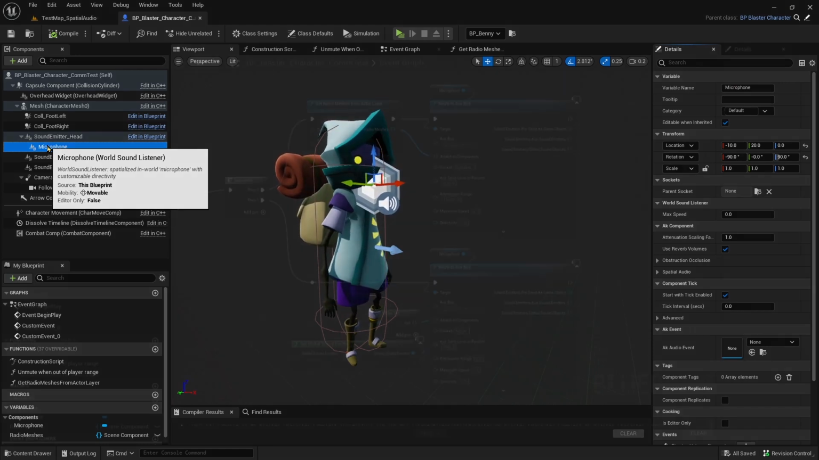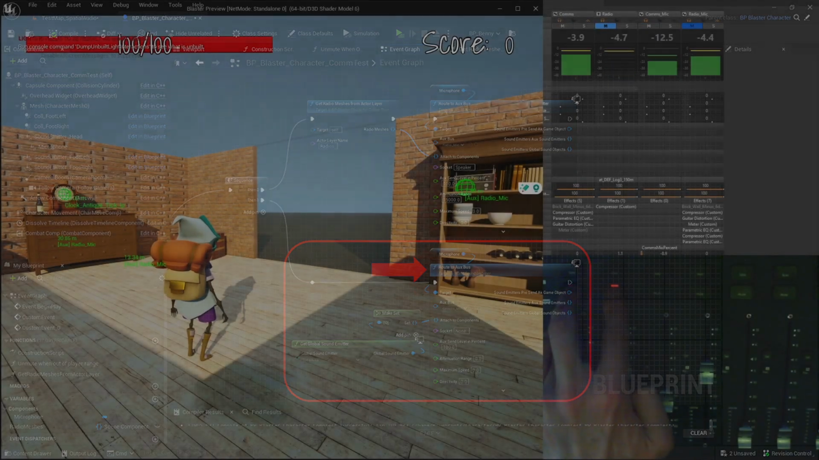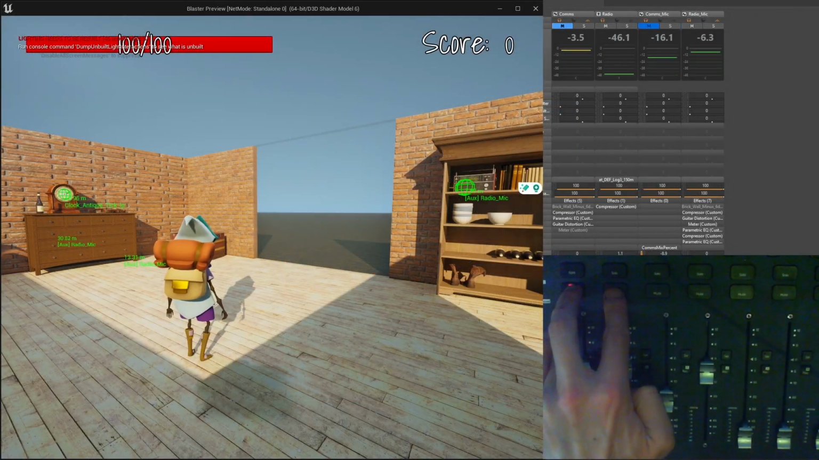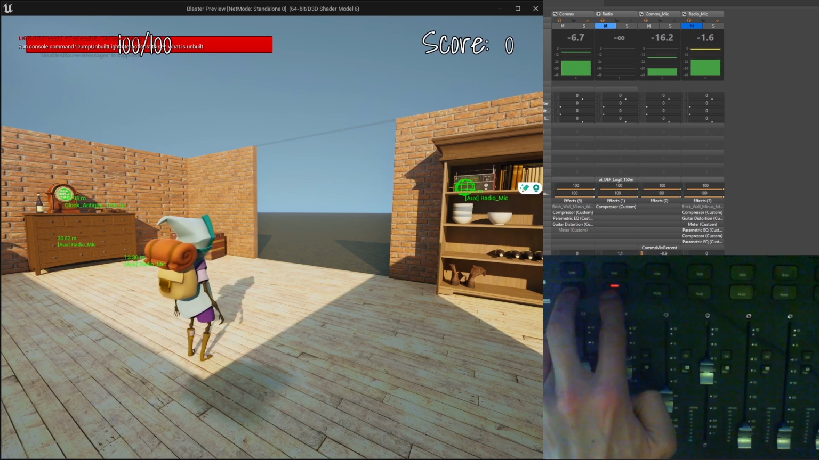To set this up, I simply connect an auxiliary bus to all the radio meshes in the level, just as in the previous video, and another aux bus to the global communications emitter. That's right, the route to aux bus node takes in both scene components and global sound objects, such as global sound emitters and the global sound listener. Indeed, we can now hear Benny's voice and environment being played back through both our spatialized radios and my not spatialized walkie-talkie.